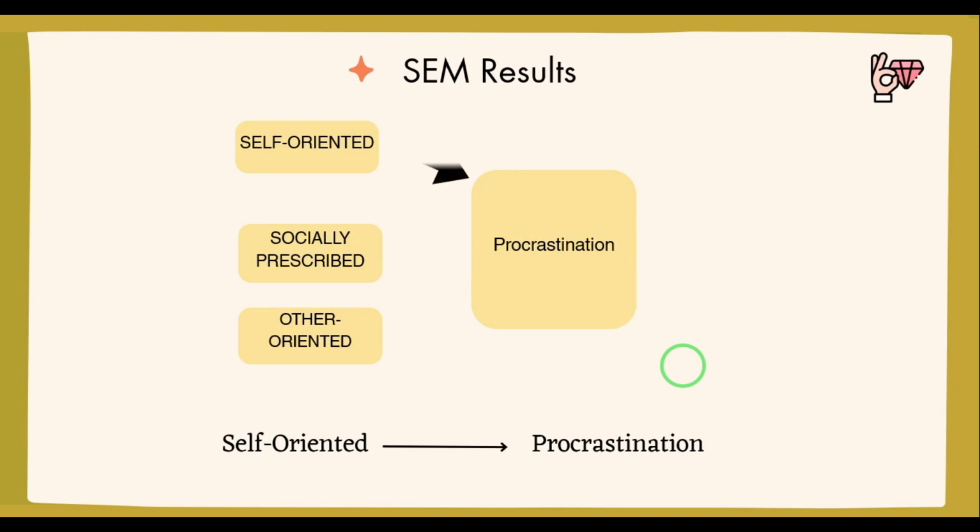Based on the results over here, self-oriented perfectionism strongly predicted procrastination, and socially prescribed and other-oriented perfectionism did not. This means that students who push themselves the hardest are actually the ones who delay tasks the most. Honestly, it wasn't unexpected.